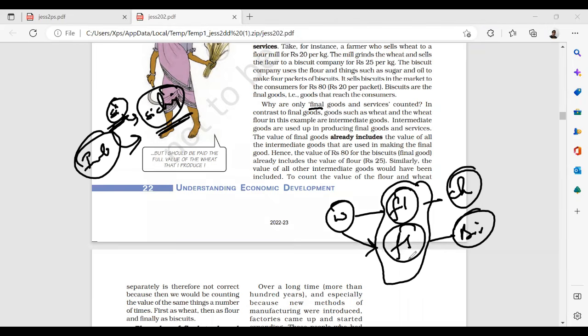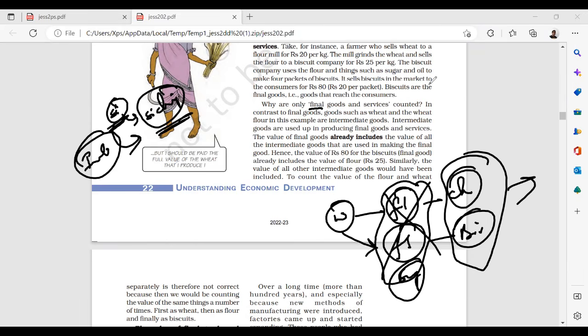Flour is not the final good. Flour is an intermediate good. Flour, sugar are intermediate. What are final? Chapatis, biscuits, bread. These are the final goods. These values we have to check, not those values.